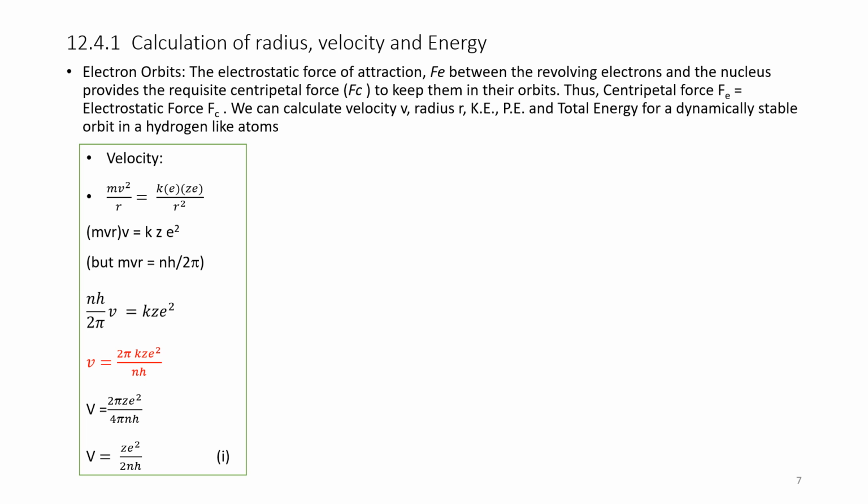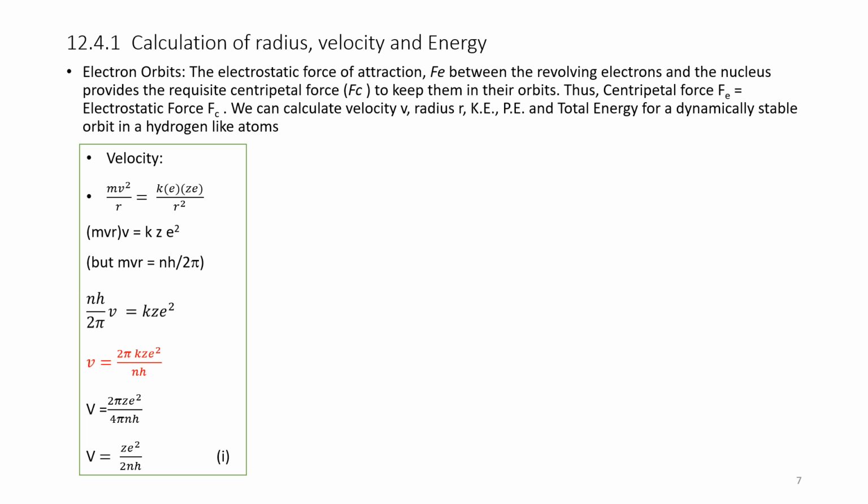That is K, the constant, into E into Ze divided by r square. This is by Coulomb's law, for the two charges. E is the charge of an electron, Ze is the charge of the nucleus. And the relationship as per Coulomb's law is E into Ze divided by r square into K, where K is the proportionality constant.